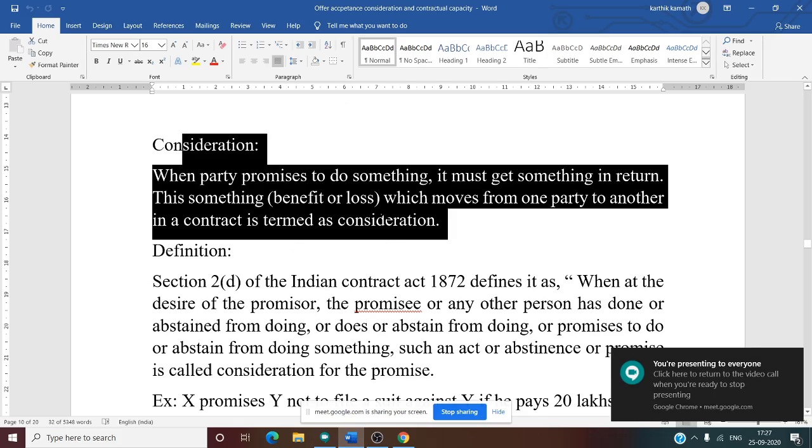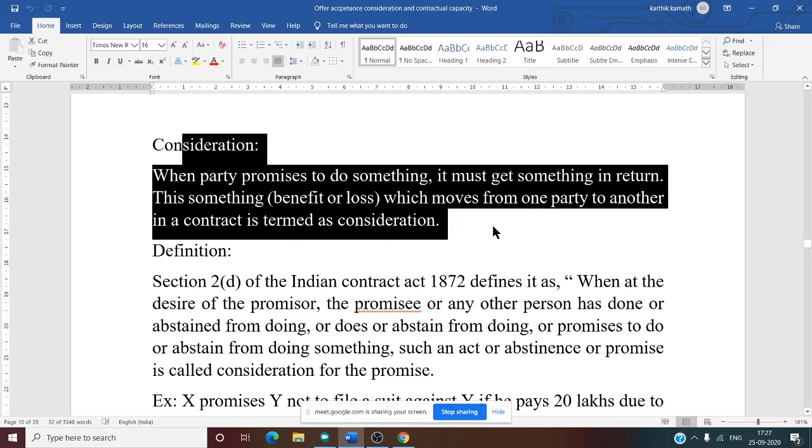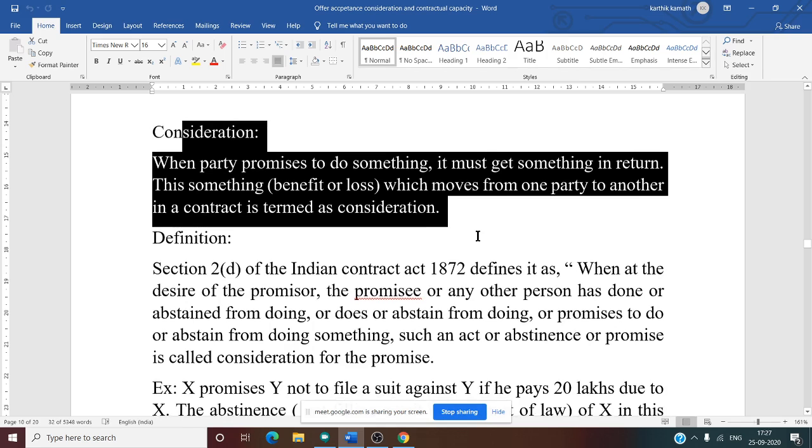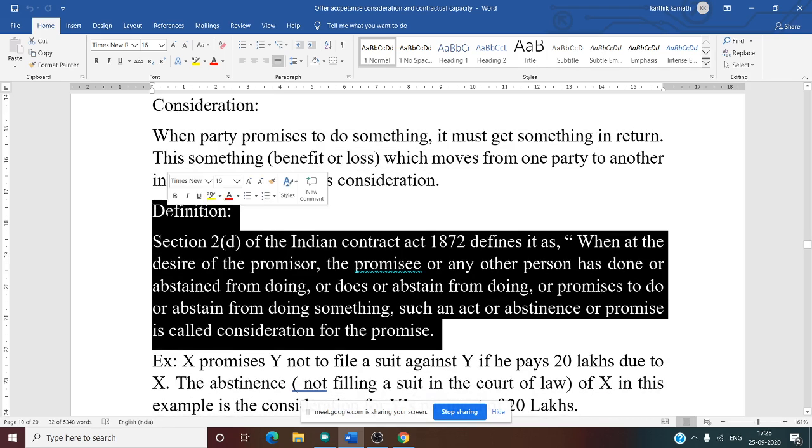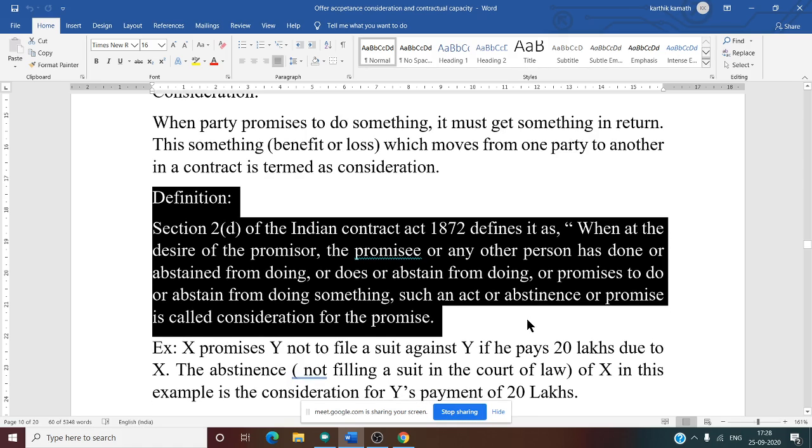What do we mean by something? It may be a benefit or loss which moves from one party to another in a contract, and is termed as consideration. To be more precise, we can see the definition of consideration. Section 2 clause (d) of the Indian Contract Act 1872 defines it as: when at the desire of the promisor.